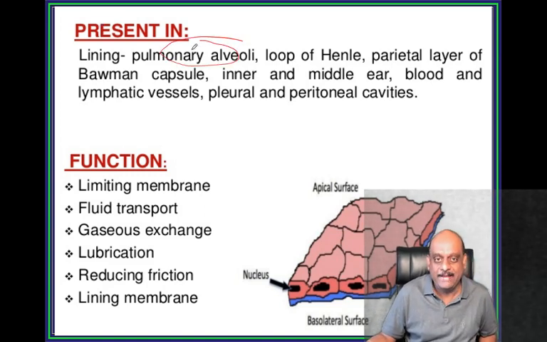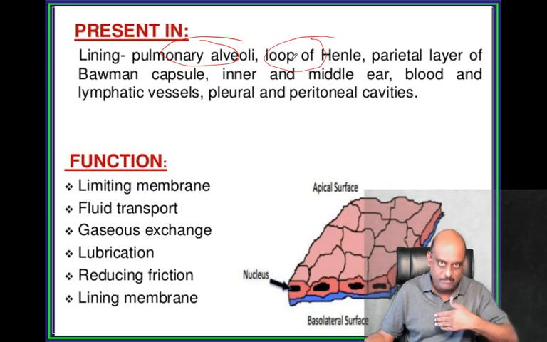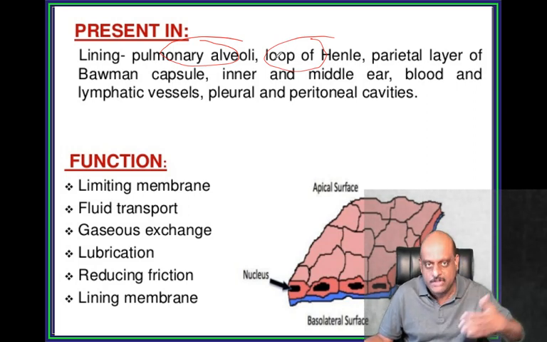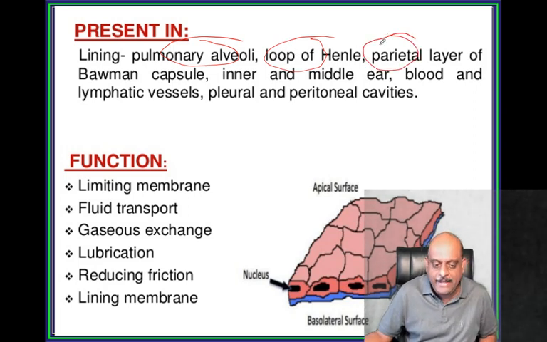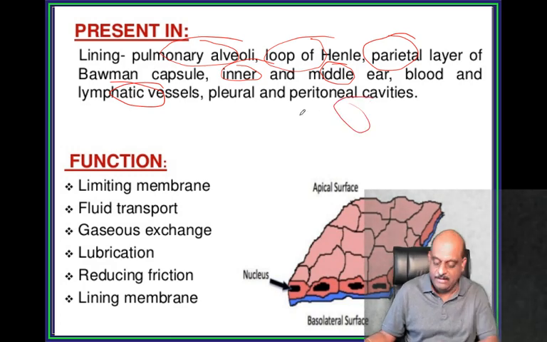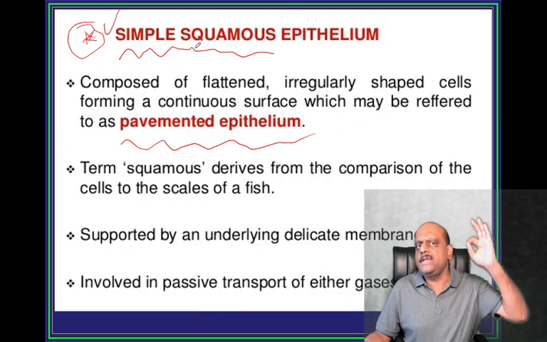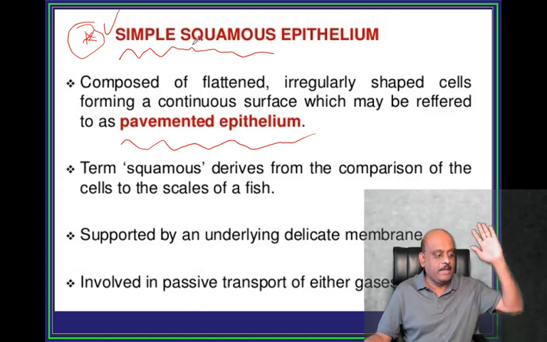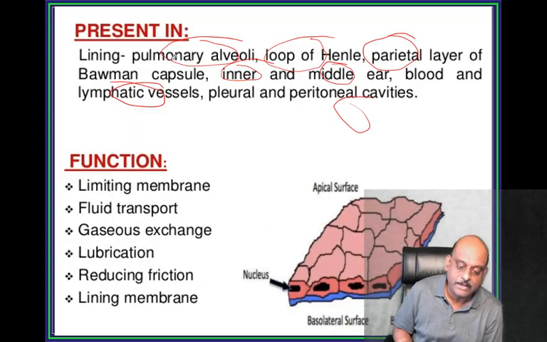Pulmonary alveoli, loop of Henle, where ions are exchanged. Parietal layer of the Bowman's capsule, inner and middle layer, blood and lymphatic vessels, pleural cavity, peritoneal cavity. We have the simple squamous epithelium is what you need to remember.